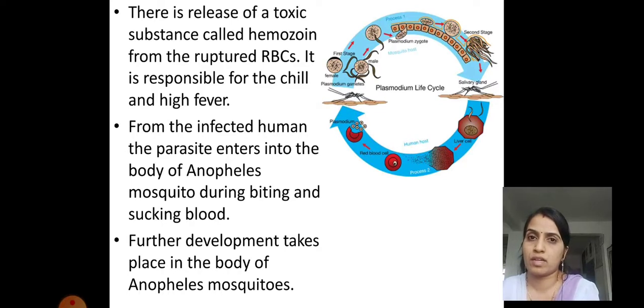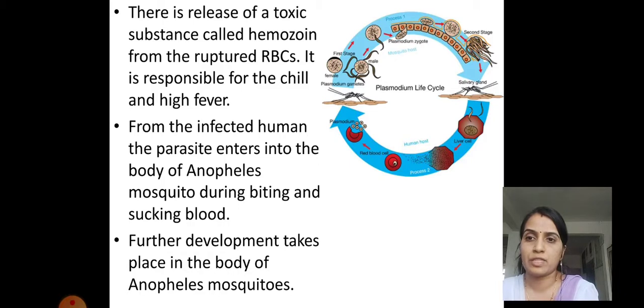The body suddenly becomes chilled and suddenly gets a fever. It is the symptom developed because of the hemozoin substance synthesized by the damaged or ruptured RBC. From the infected human, the parasite enters the body of the Anopheles mosquito during biting and sucking blood.